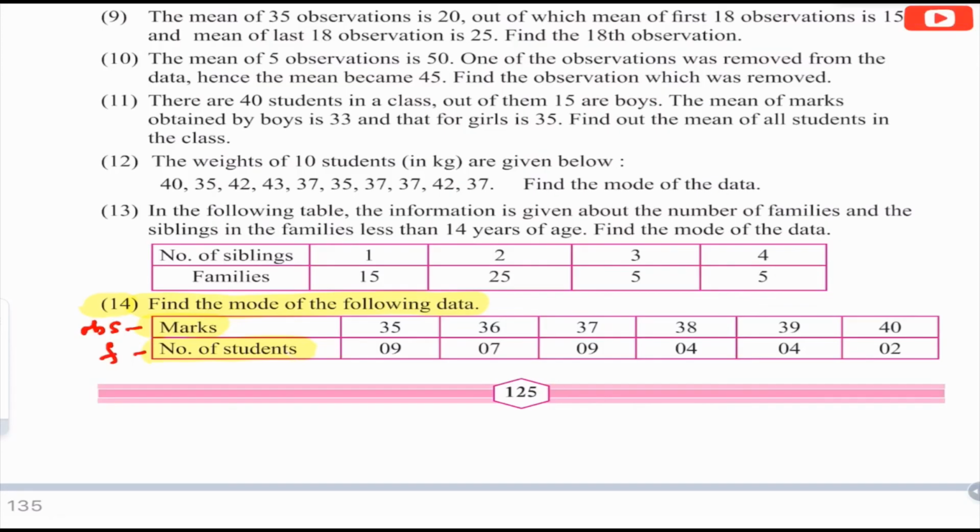Where do we have maximum frequency? It is at two places. 9 and 9 are maximum frequencies which are at the observations 35 and 37. Hence, there are two modes. Mode equals 35 and 37.